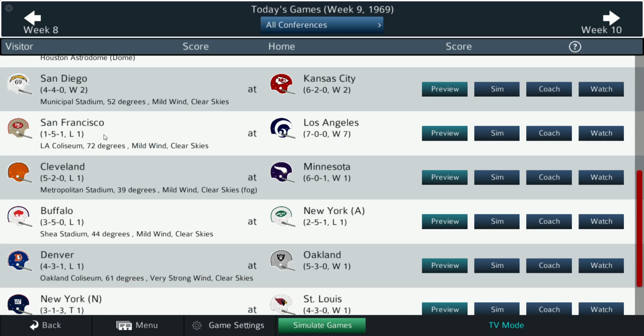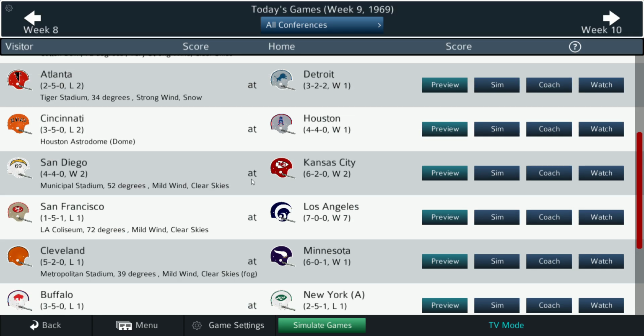Not many big games here. The 49ers and Rams, which would normally be a big game, but looks like 49ers are struggling at 6-9, while the Rams are 7-0. Here's what looks like could be a competitive game between playoff contenders, Cleveland and Minnesota. In fact, I think both those teams are leading their divisions. So that's a big game. That'll probably be the game we feature.